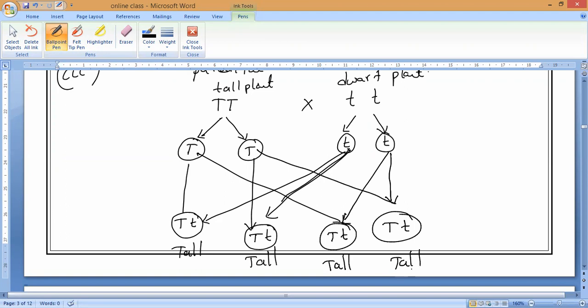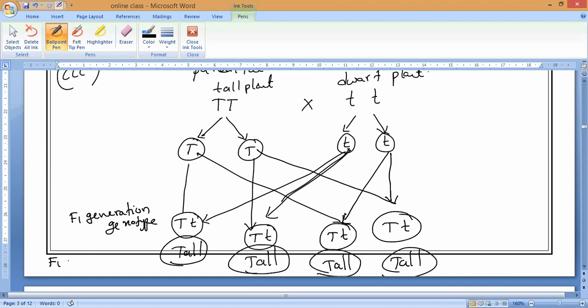Is it okay, guys? F1 generation genotype. So this is what is called the F1 generation genotype. And this is called as what? Anybody can say? This tall. What do we call it? This is called the F1 generation phenotype. And this is called the F1 generation genotype. Okay, guys, please respond. And this is what is called crossing.